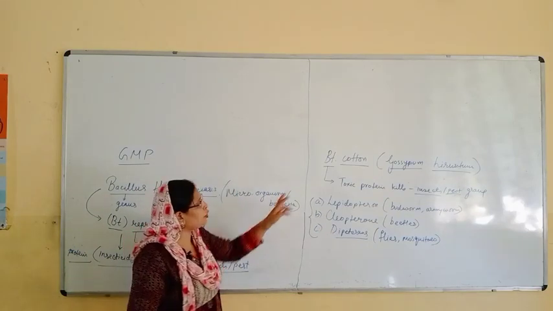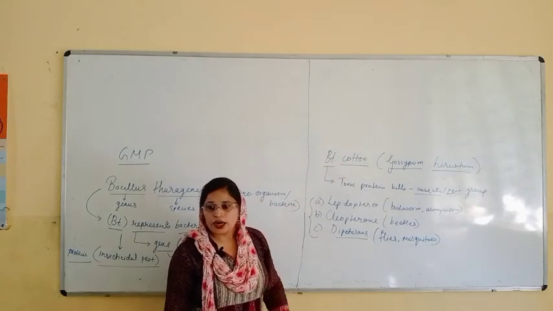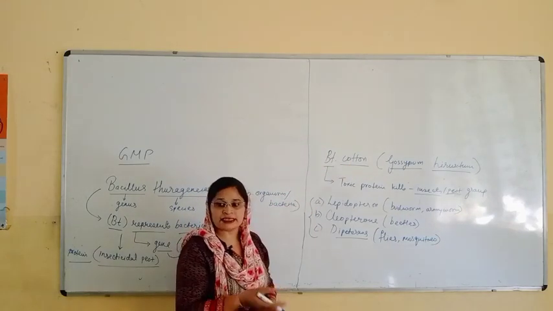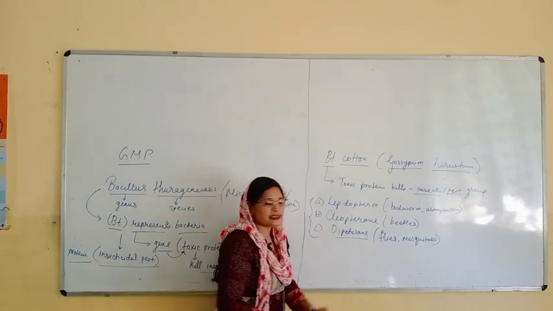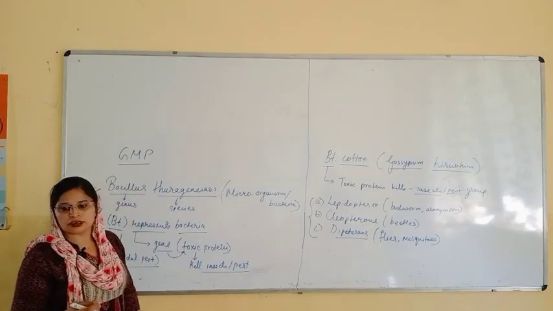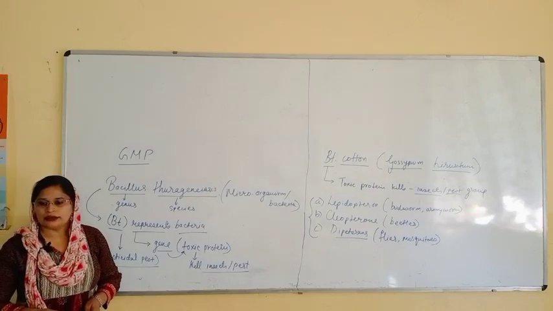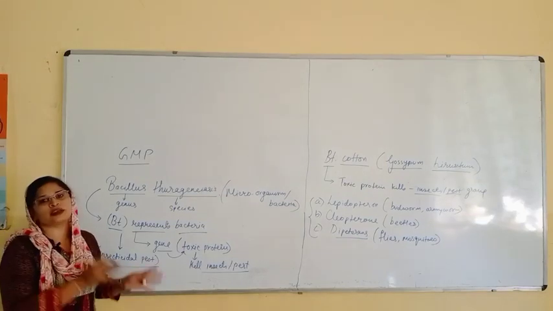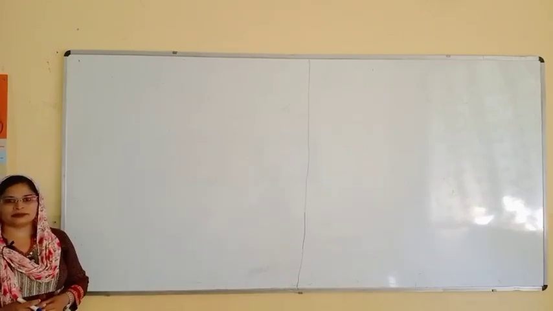To protect from this, I am explaining one example, that of cotton. Now how will this Bt, Bacillus thuringiensis gene, help us protect from this type of insects? So let us talk about the different types of proteins which kill those insects.